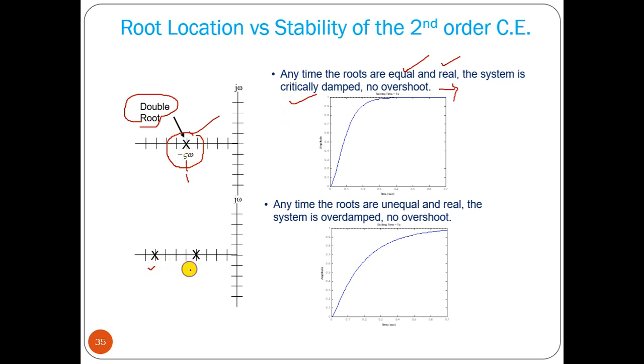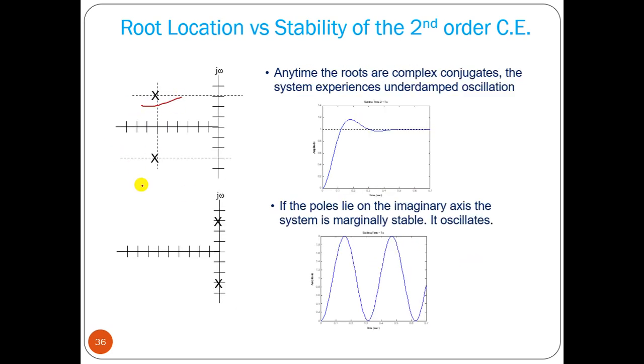If we have real and distinct, unequal and real roots, it is called overdamped, no overshoot. Here you can see this is going to the constant value, it is reaching the constant value. For critically damped, it reaches at an earlier time than the overdamped case. Now if we have complex roots, it has overshoot. So we have some oscillation.